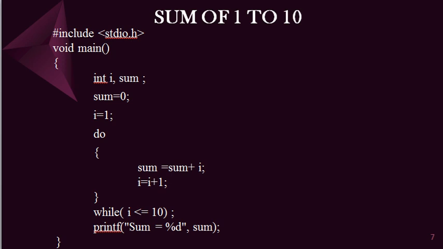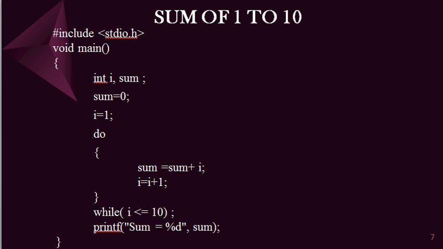Then it will go to print sum is equal to percentage d, sum. So here what is the result? At last, what is the value of sum that will be printed? Here 55 will be the answer. So this is what happens in the case of do while statement.